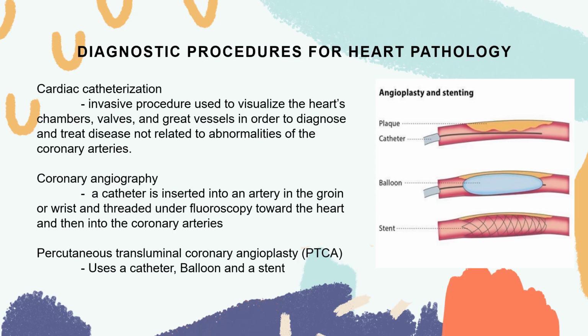Next, the catheter is advanced to the point where the obstruction is, and then a balloon-like device will be inflated with air in order to squash the plaque against the blood vessel wall, leading to a more open vessel, wherein it will lead in opening or squishing the clot in order to be flattened. Okay, so that is your percutaneous transluminal coronary angioplasty or your PTCA.